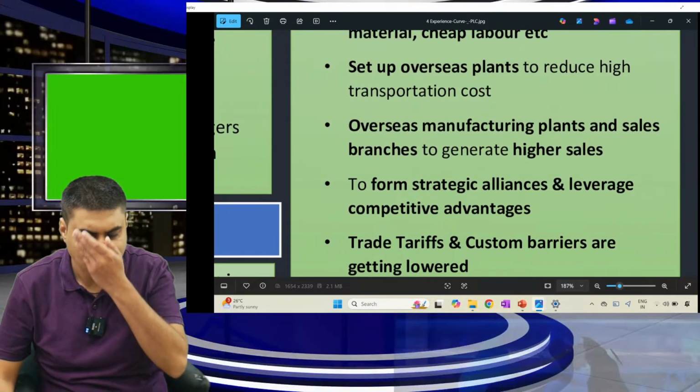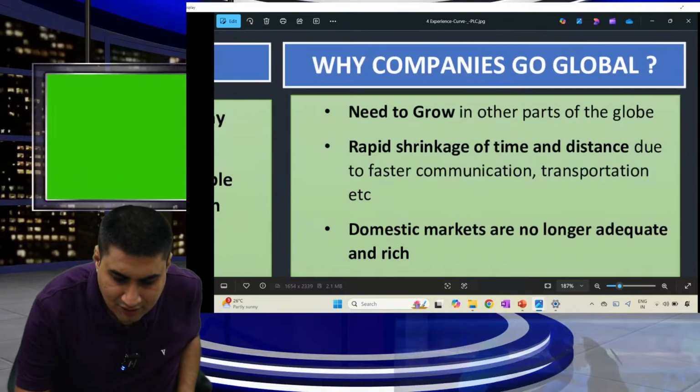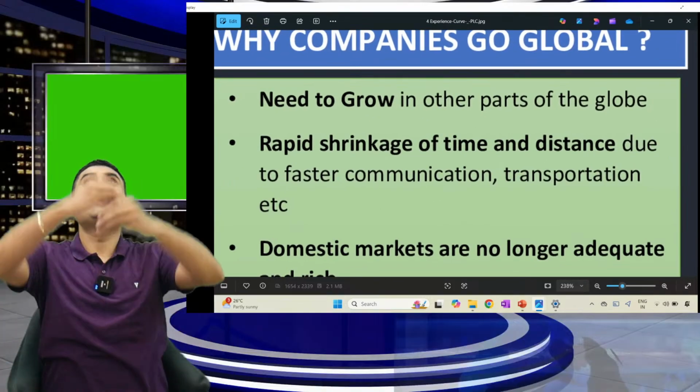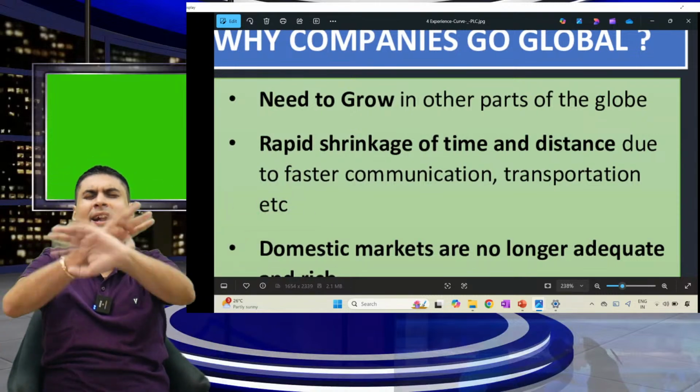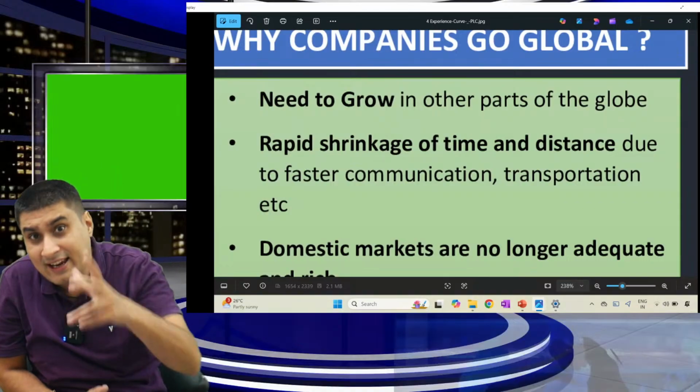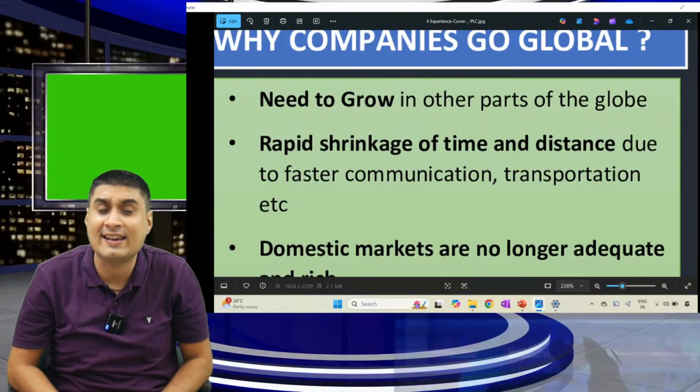Chalo, we'll speak one last time. Try: 1, 2, 3. Why do companies go global? Need to grow. Rapid shrinkage of distance and time. Domestic markets are no longer adequate and rich. Reliable or cheaper raw material and labor.